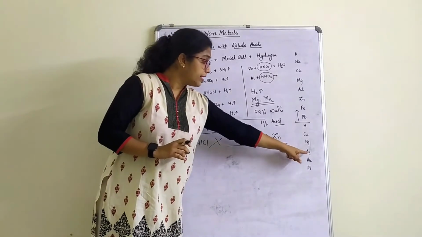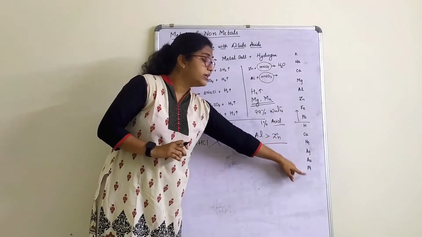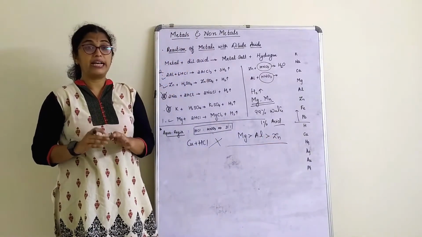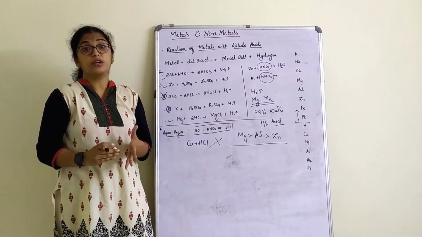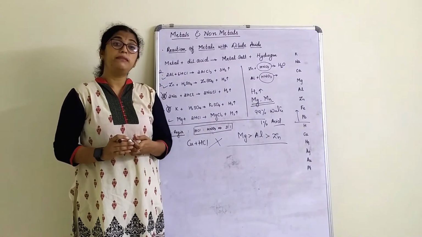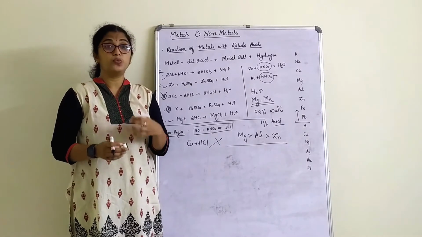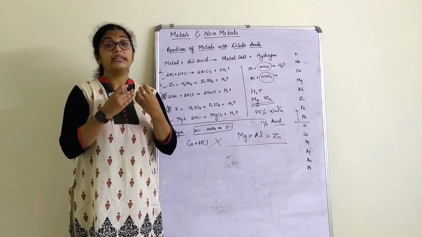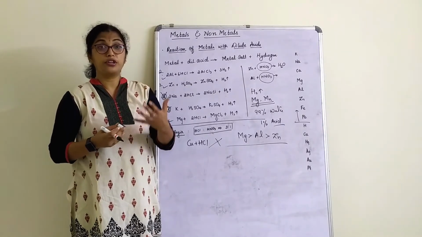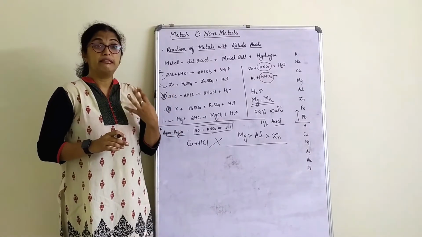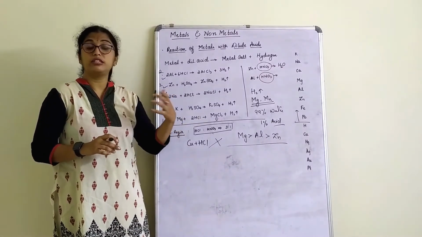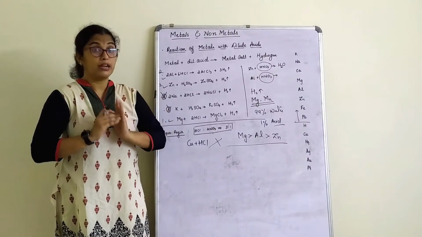Next thing. Here, silver, gold and platinum are called noble metals. Now what are noble metals? Noble metals are the type of metals which do not show any reaction with air, water or acids, right?